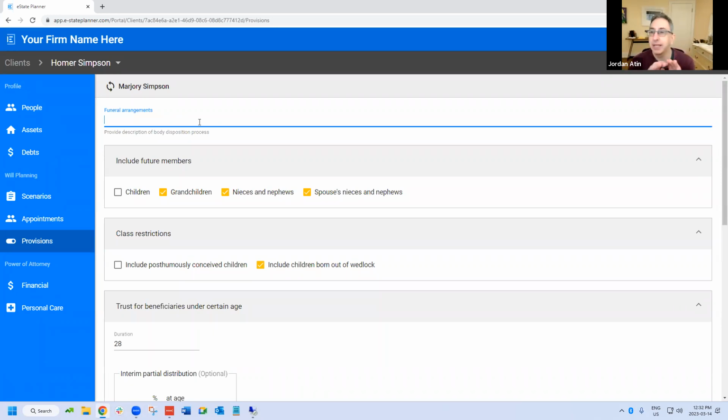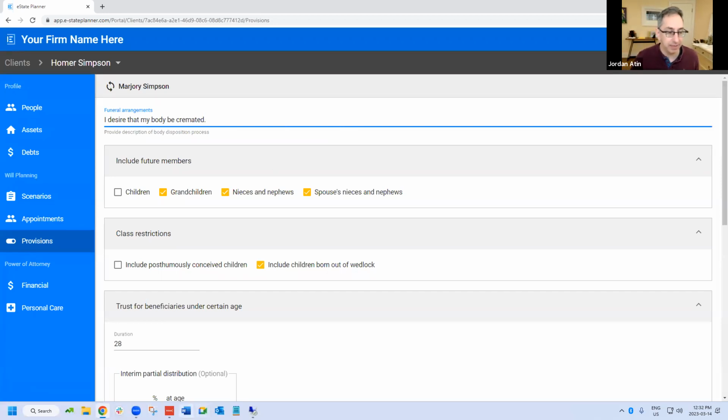If that's the case, then the disposition of the body section in the will will not print at all. So it won't have a title and it won't have any content. That's what you can do if your client doesn't want to make any funeral arrangements in their will. On the other hand, if you want to put some kind of clause in there, you can add on to what you had there, a desire that my body be cremated, for example.